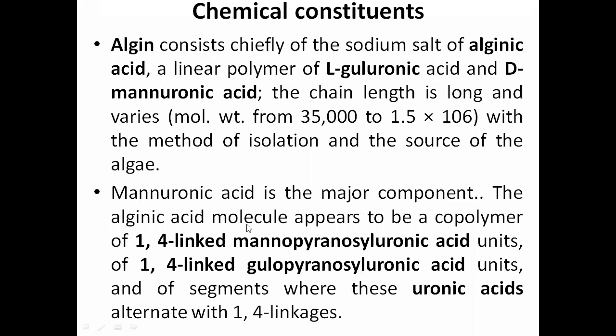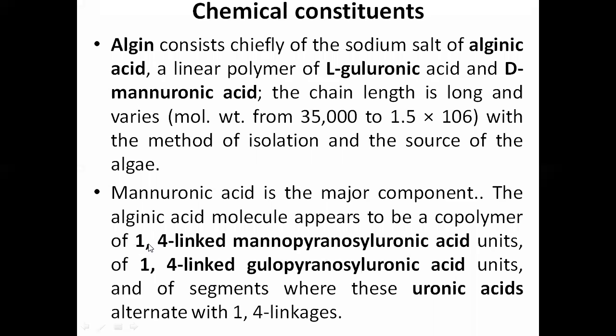The alginic acid molecule appears to be a copolymer of 1,4 linked mannopyranosyl uronic acid units, 1,4 linked gulopyranosyl uronic acid units, and segments where these uronic acids alternate with the 1,4 linkage.